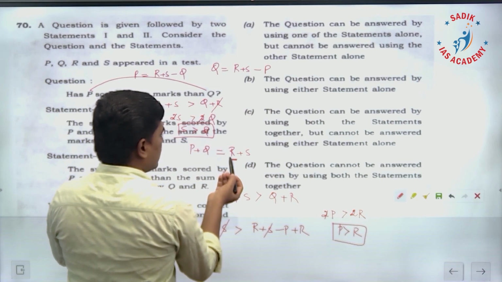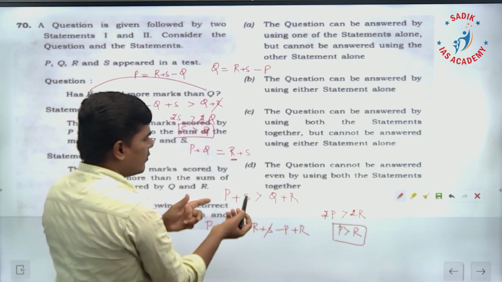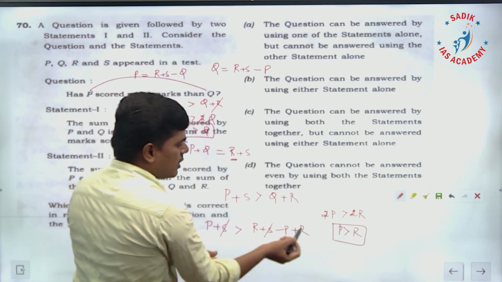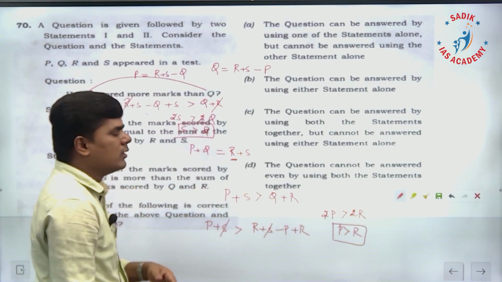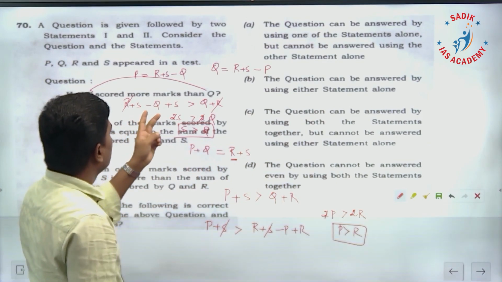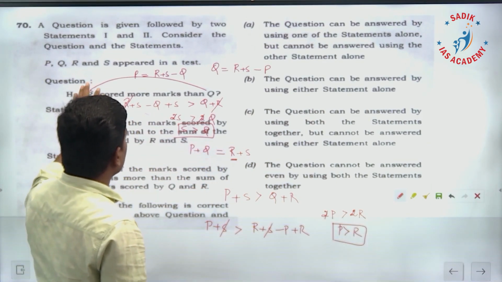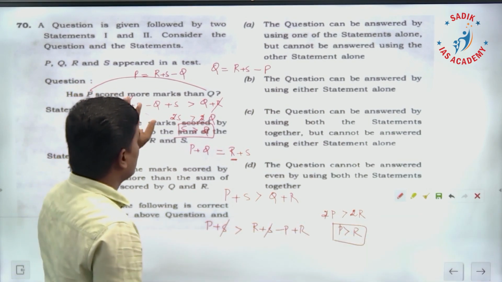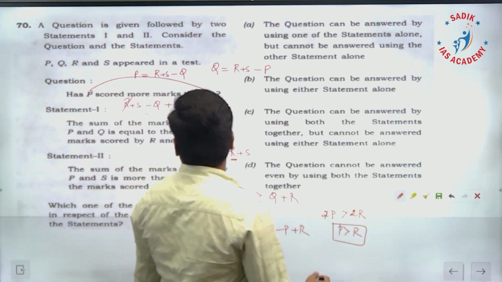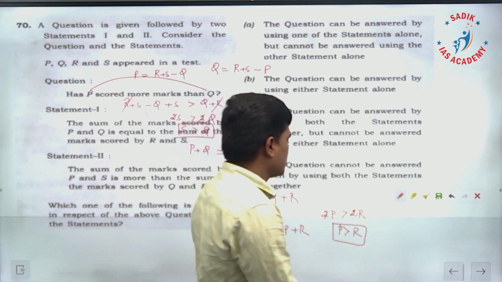Similarly, if you take the other possibility, finding R and substituting here, you will get the same, S is greater than Q. Finding S and substituting here, you will get P is greater than R. So other possibilities also will not give the relation between P and Q. By combining also, you are unable to answer whether P has scored more than Q. So the option is D. Even combined, you cannot answer the question.